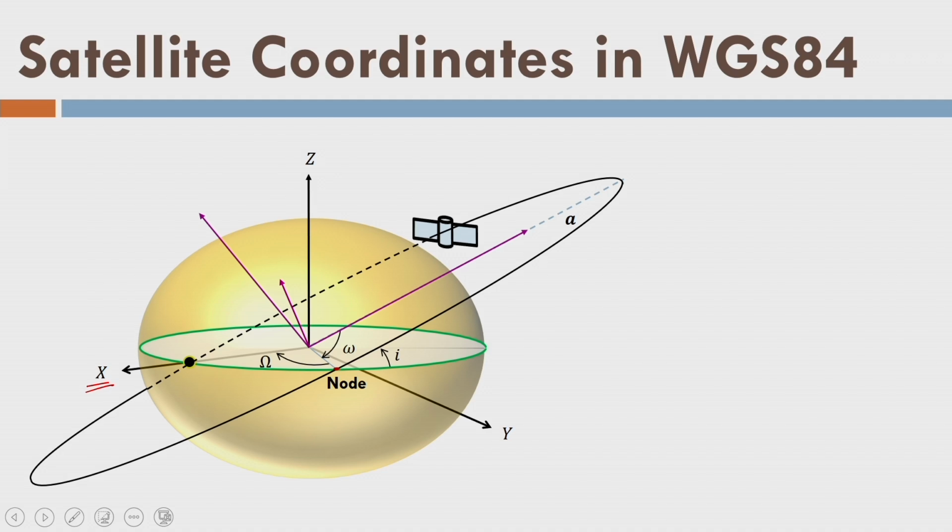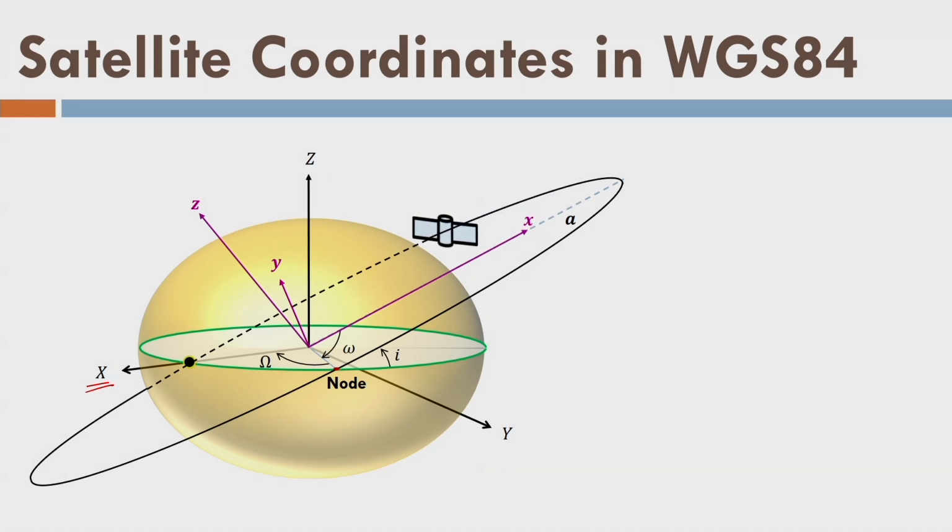This is the coordinate system, small xyz like this, and this small xyz is in the orbital plane. That means x and y are aligned with the orbital plane. The z-axis is perpendicular to the orbital plane. Let us look into the motion of the satellite moving in the orbital plane. Since the satellite is moving in the orbital plane, it is changing its coordinates in the orbital plane, but the z coordinate is 0 because the small xy coordinate system is defined in the orbital plane.